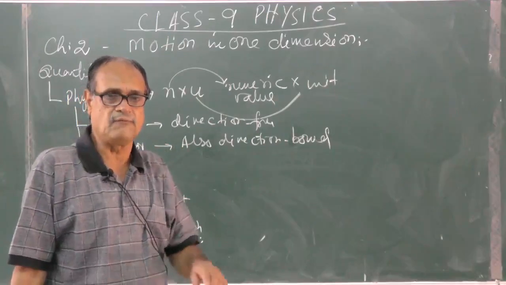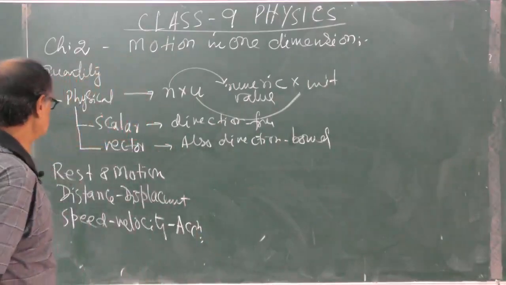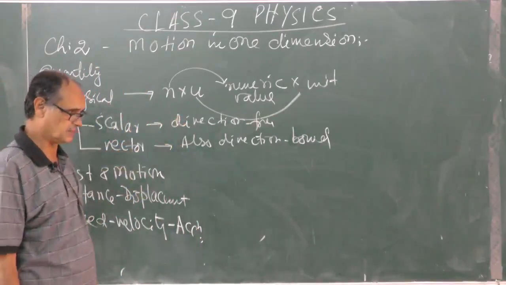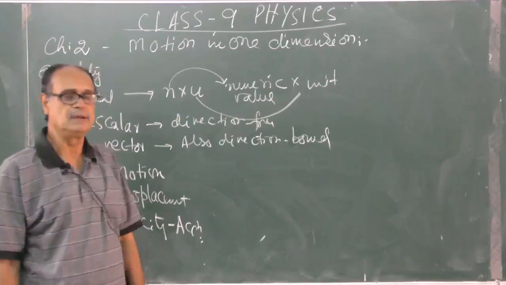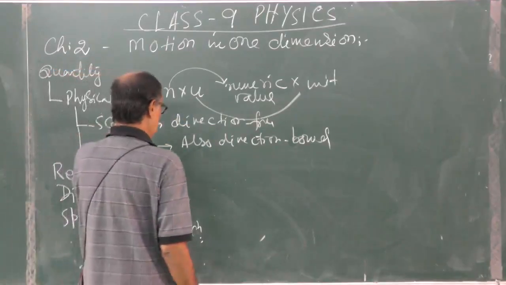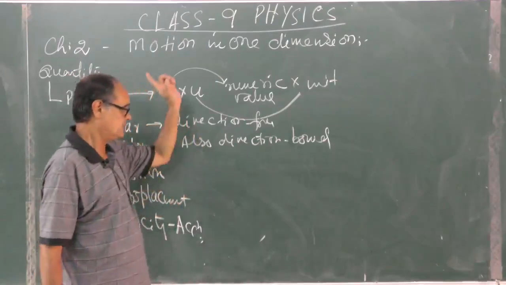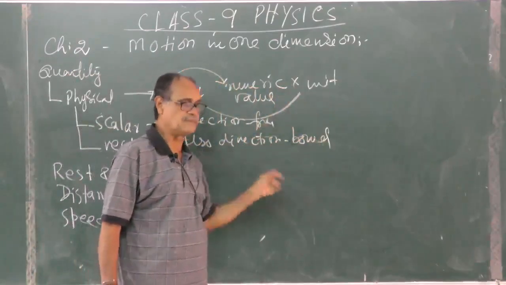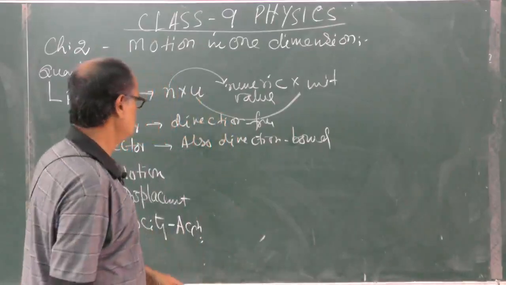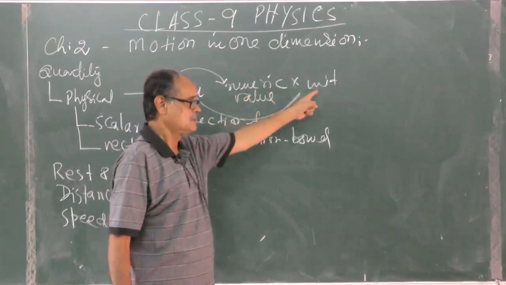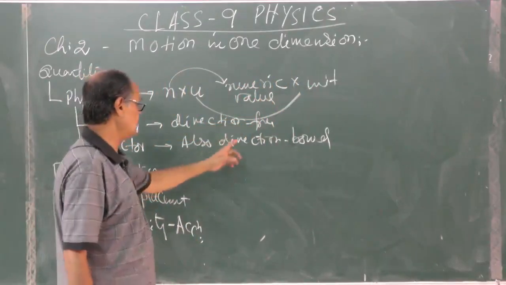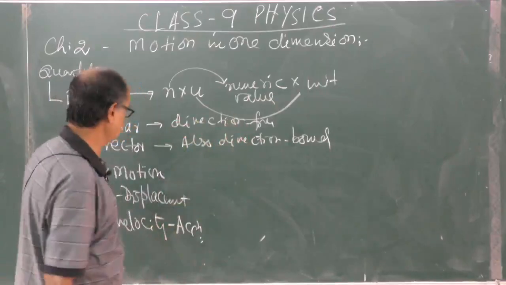Similarly, the vector quantities are many in number as such. These are just to remember, the list of it, and learn what they actually are. They have magnitude, they have unit, and they have direction. Three things. Magnitude means numeric value. Unit is in which the quantity is measured, and the direction is what it is moving on.